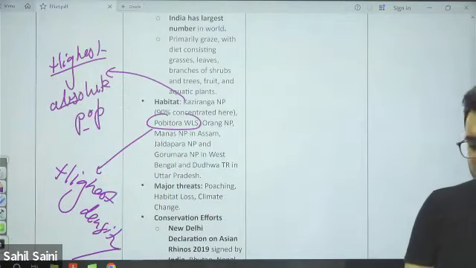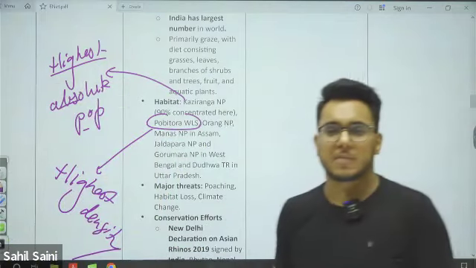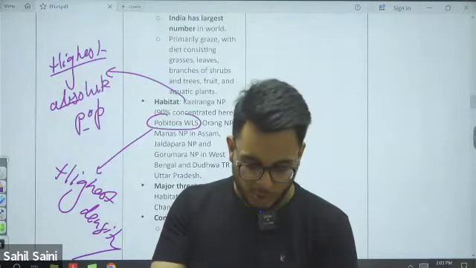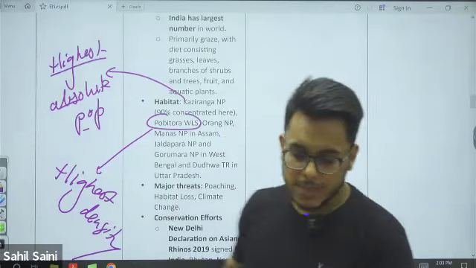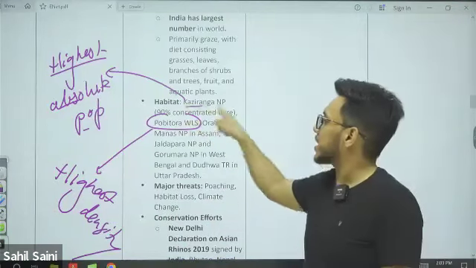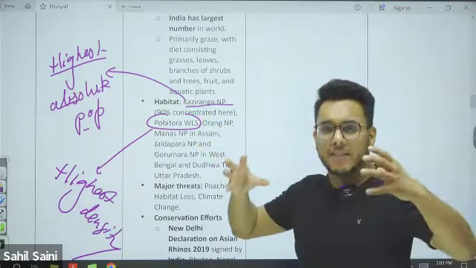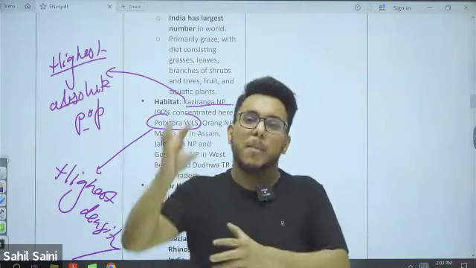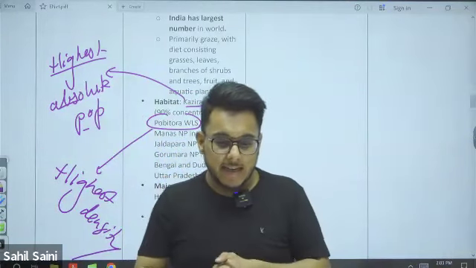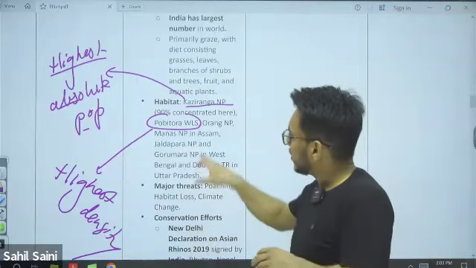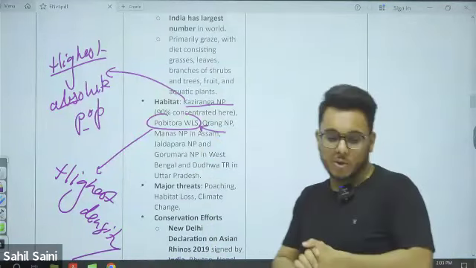If anybody has any doubt, please ask. Please don't get confused. I'll explain again if there's any doubt. In numbers, the highest population is in Kaziranga National Park. But density wise means population divided by area. The highest density that we have is in Pobitora Wildlife Sanctuary.